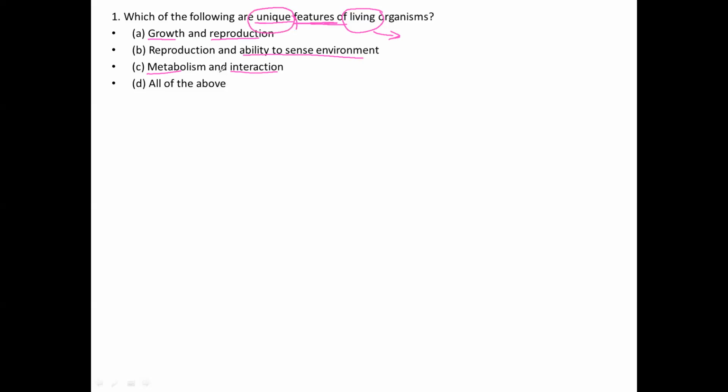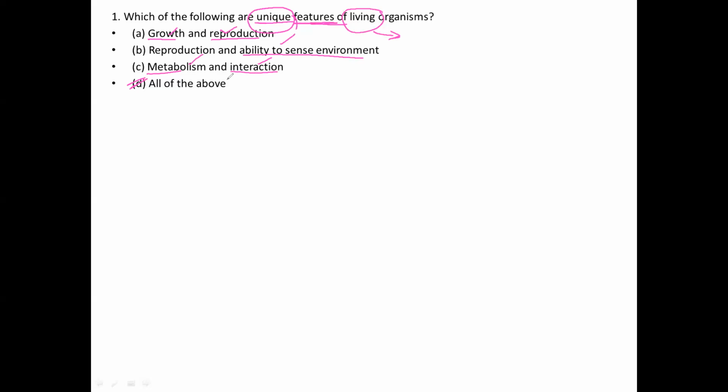So the correct option for this question is D. These are all the unique features like growth, reproduction, ability to sense the environment, metabolism, and also interaction.